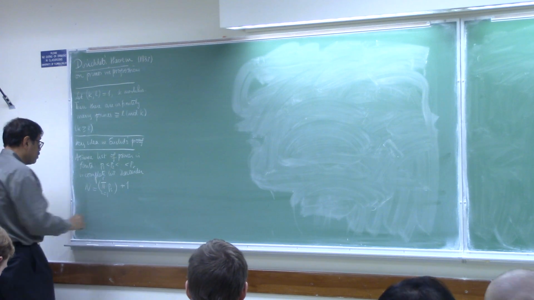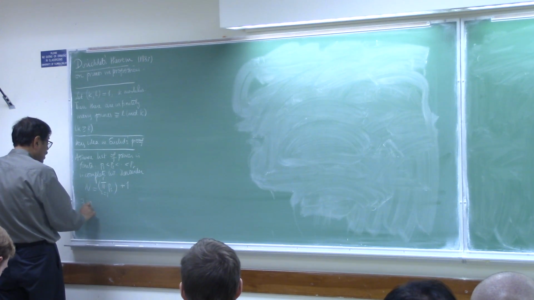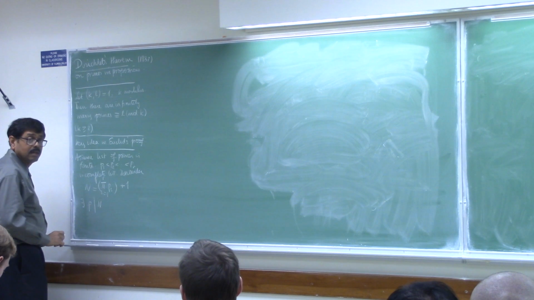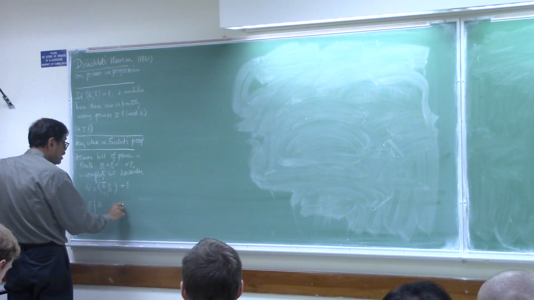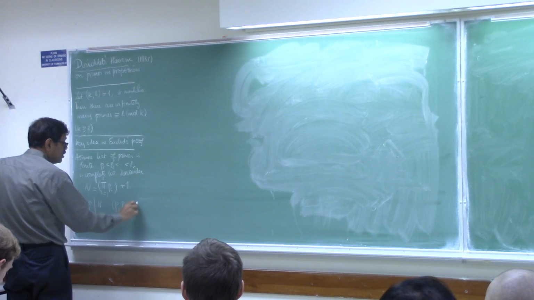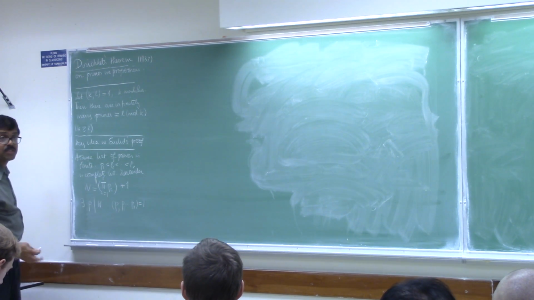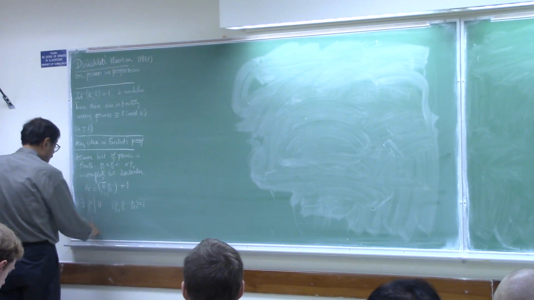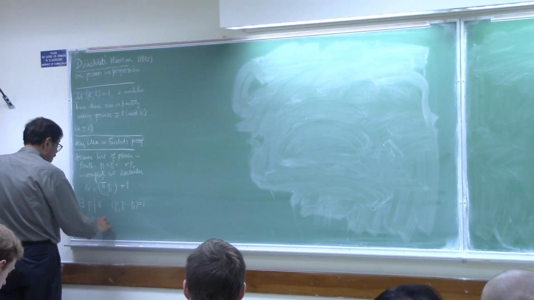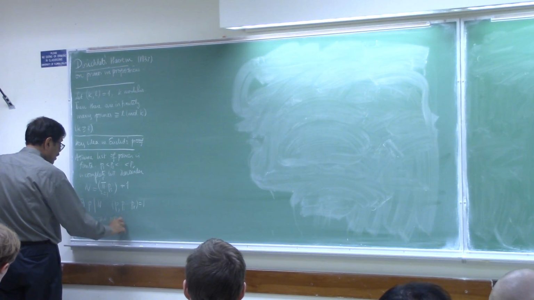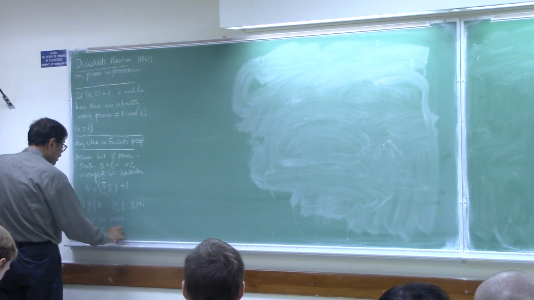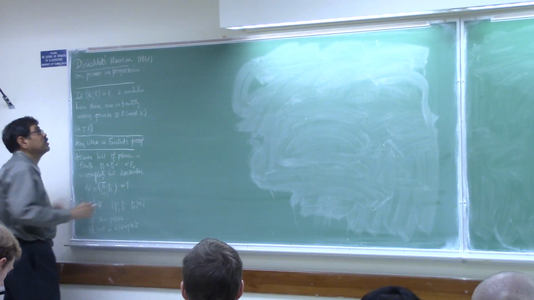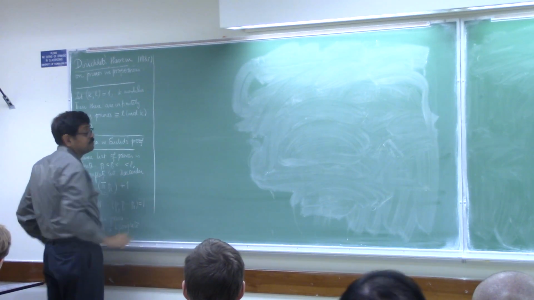Then there exists a prime P that divides n, obviously, and P is automatically relatively prime to this product. Hence P is a new prime. So the list is not complete. Whatever list you start with is always incomplete, and hence you have infinitely many primes. So this is the idea of Euclid.